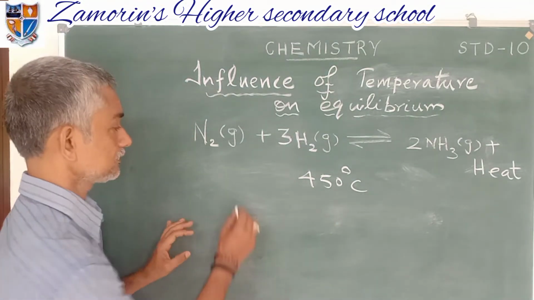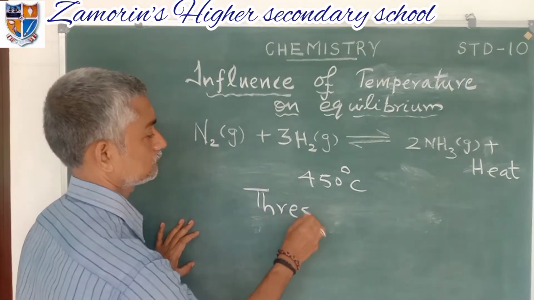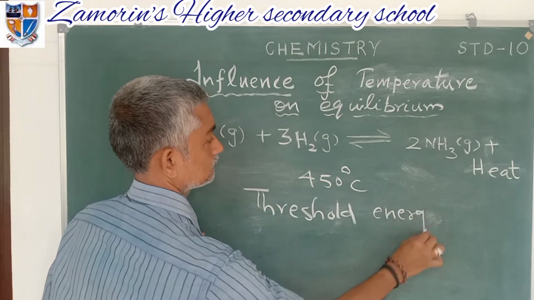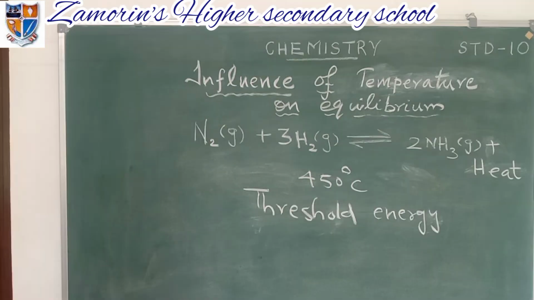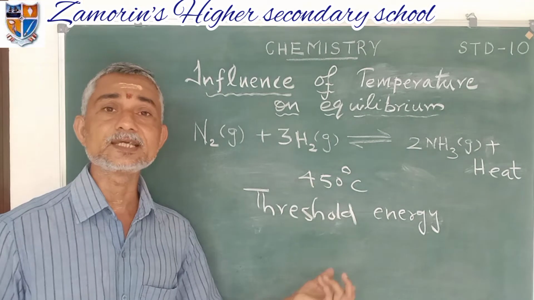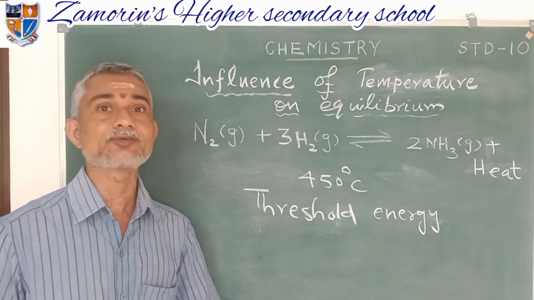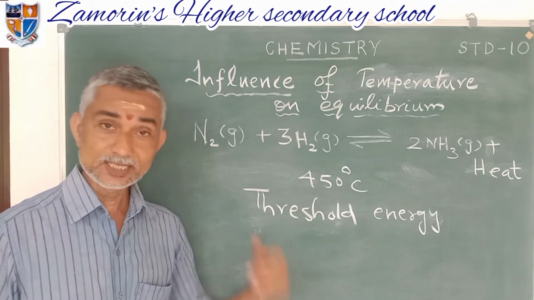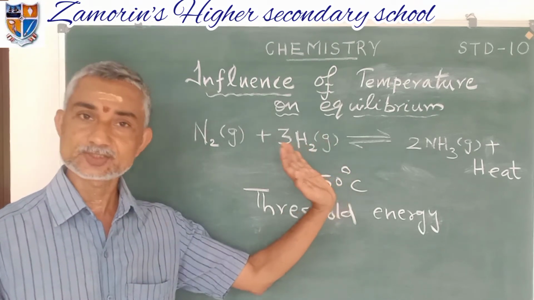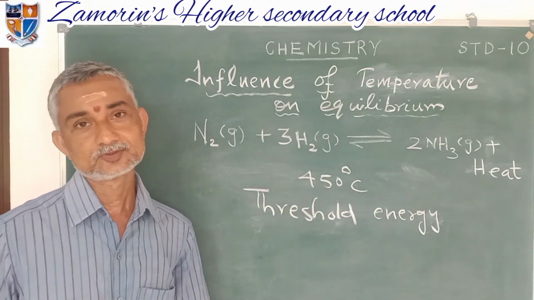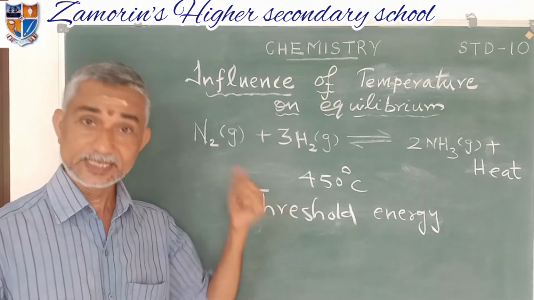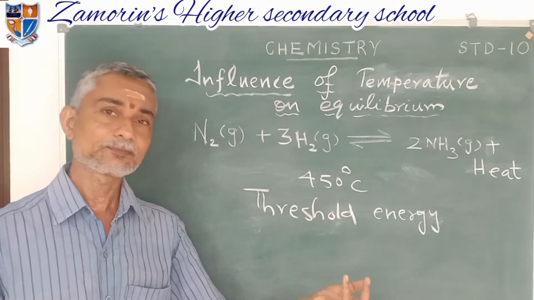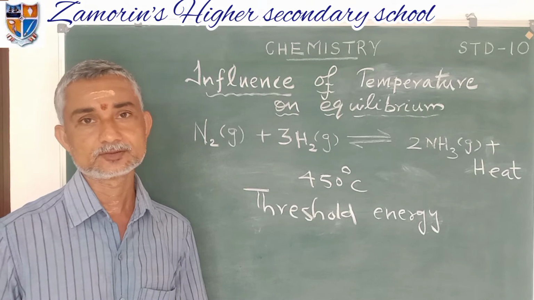Threshold energy means the minimum amount of energy needed for a molecule to take part in a chemical reaction. Only such molecules can collide with each other, forming the product. So for maintaining that threshold energy, in this case it is 450 degrees. For some other equation, the optimum temperature is different for that reaction.